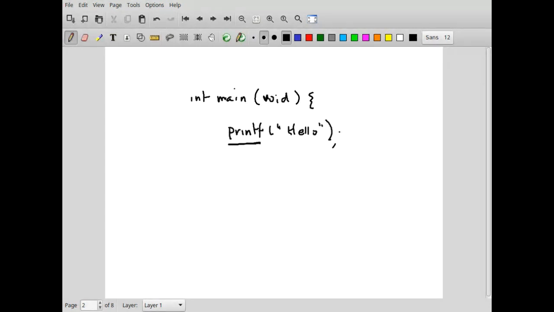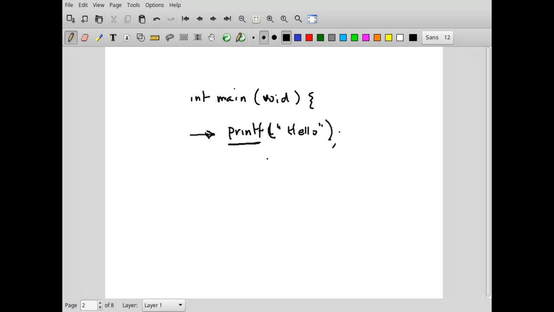Now this is actually a call to the printf function. The definition of the printf function is not available. So how will the compiler know whether this call is correct or not? So obviously the compiler will give you an error, right, if you do this.